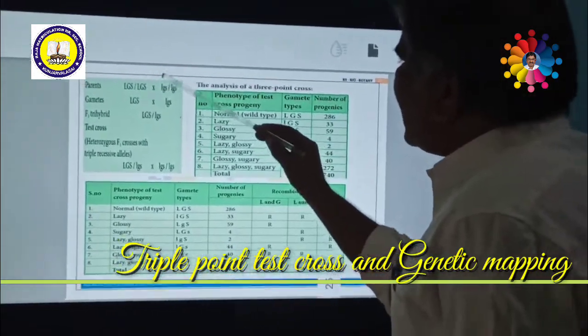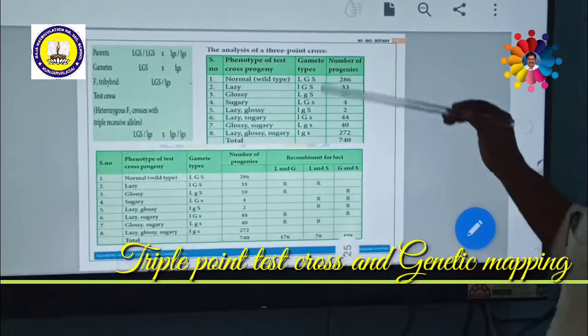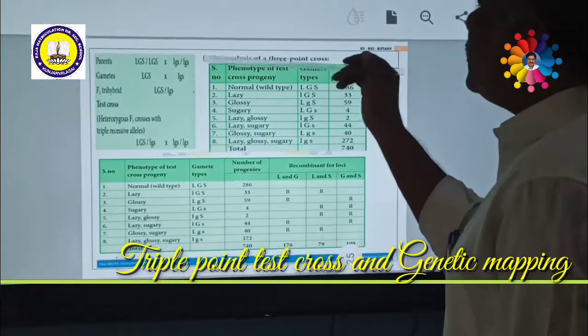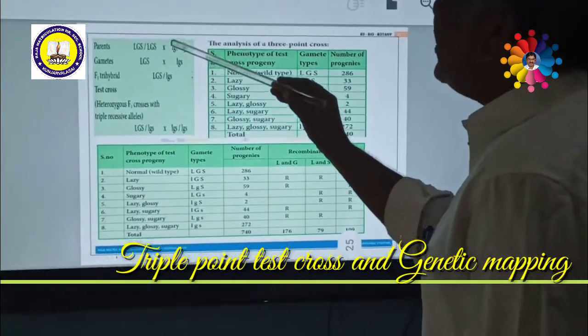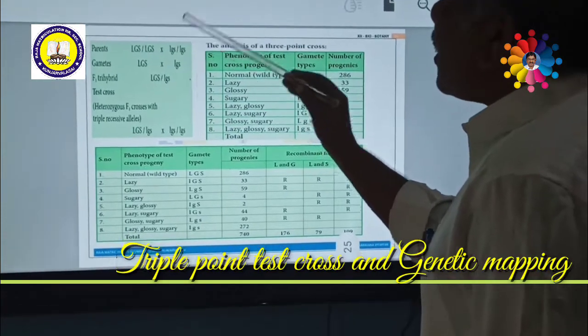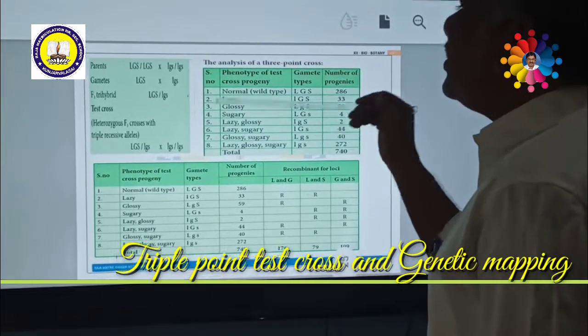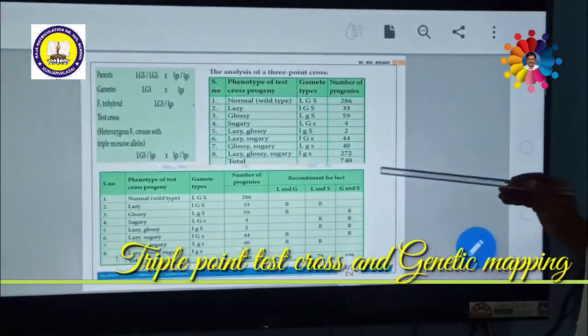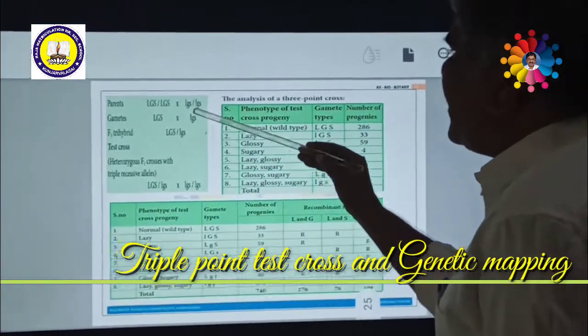Small l is determining the growth of the plant, which is very short, that means lazy or prostrate growth. Next is small g. Small g determines glossy leaves.